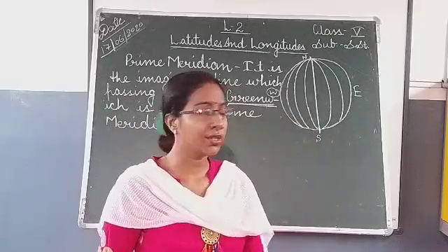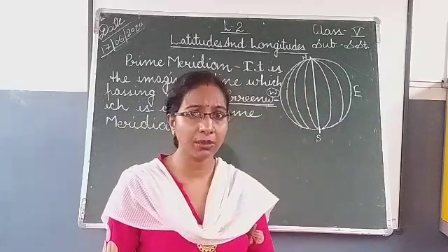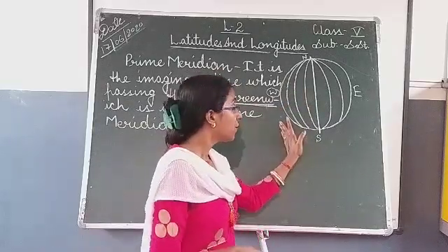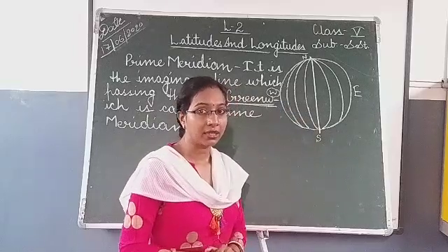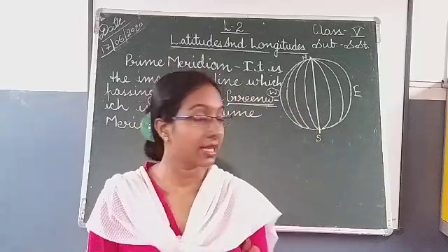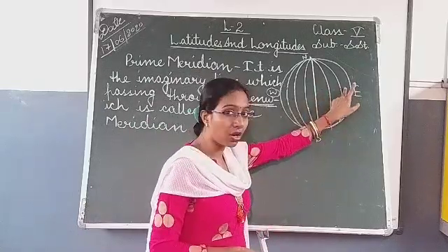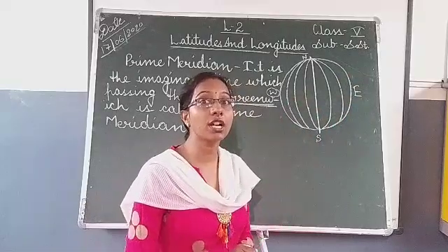Why is it needed to number the meridians? We number the meridians to locate the place, and each meridian is drawn at an interval of 1 degree.